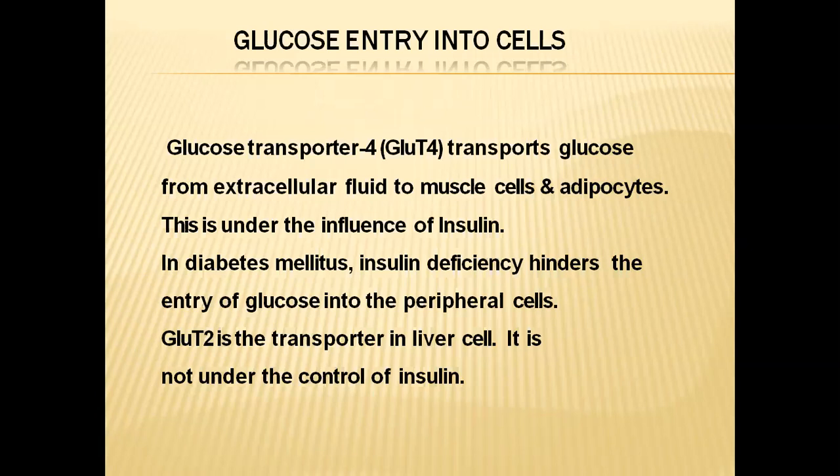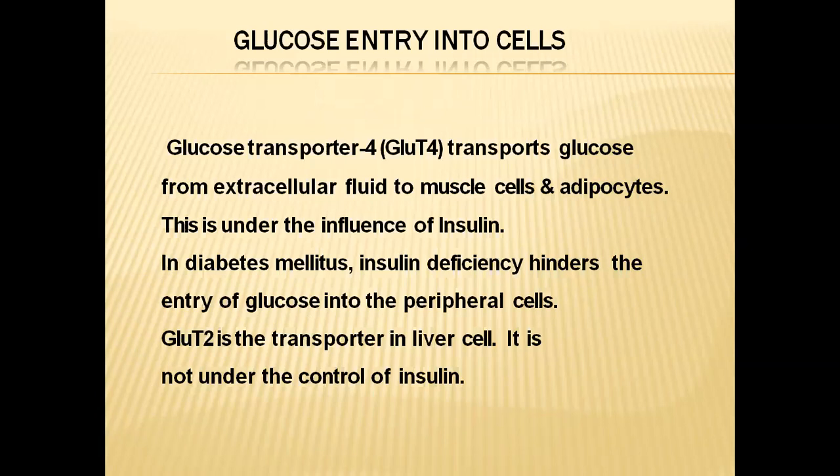This GLUT4 transporter protein transports glucose from the extracellular fluid to muscle cells and adipocytes. Not only these, the remaining cells also receive glucose from the extracellular fluid with the help of this glucose transporter 4 molecule. And this transporter acts under the influence of insulin.